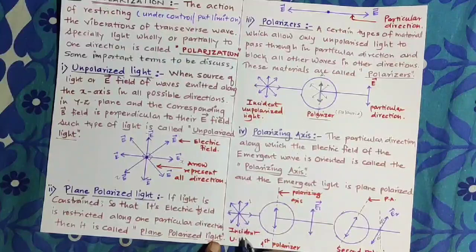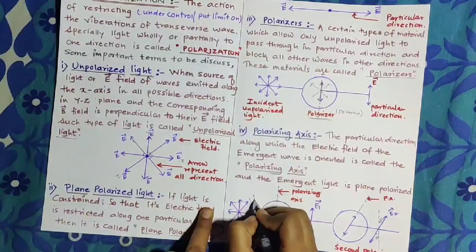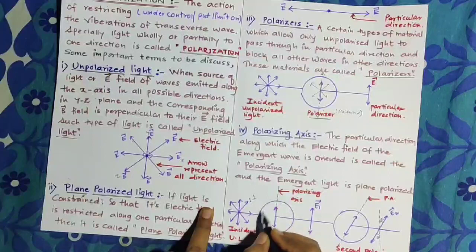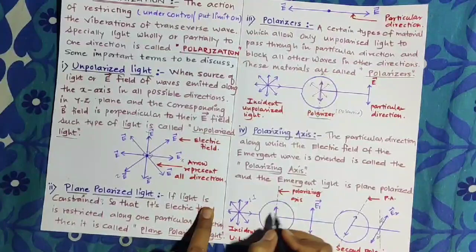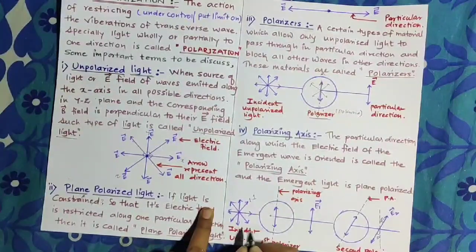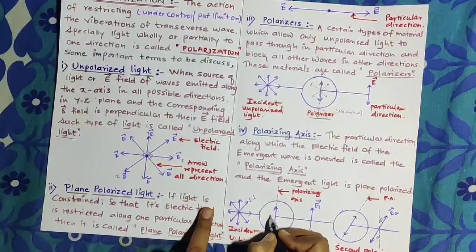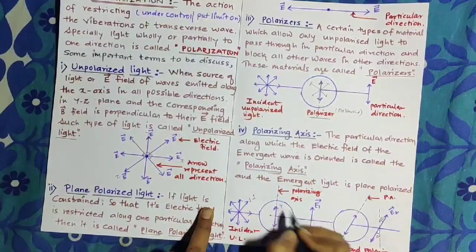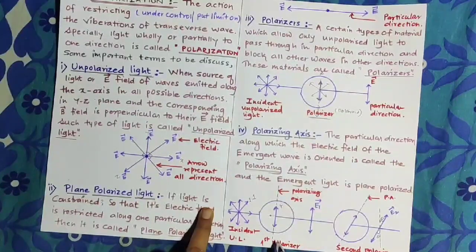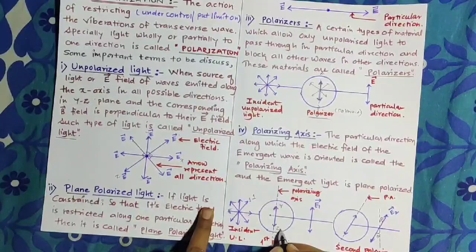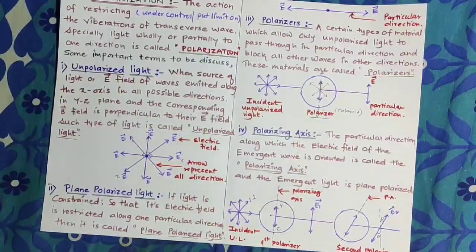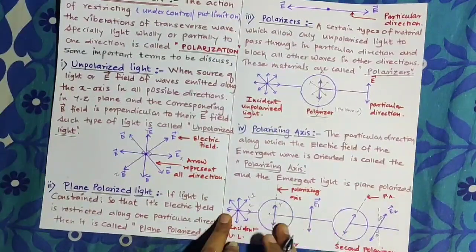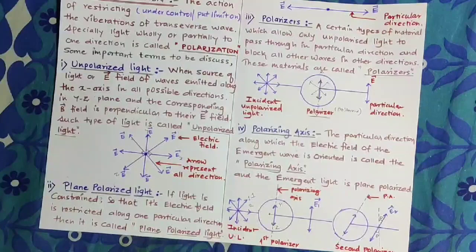That means in case of incident unpolarized light, suppose we consider a single atom that emits light passing through a polarizer. This single atom emits in two directions: the y-axis is represented by the electric field and the z-axis by the magnetic field. But if another atom, in the same situation, passes through a second polarizer, then what will happen?